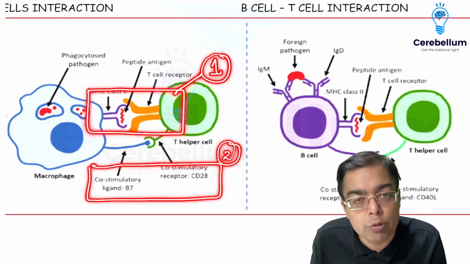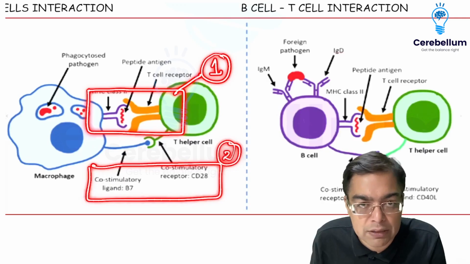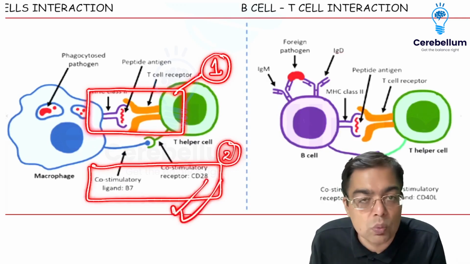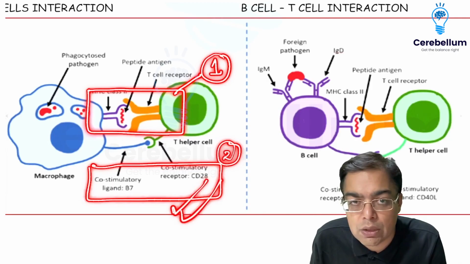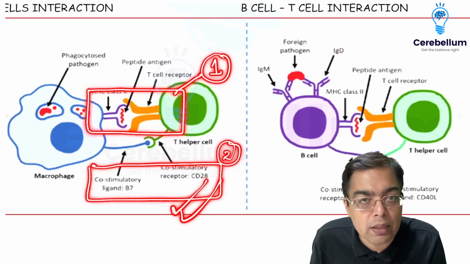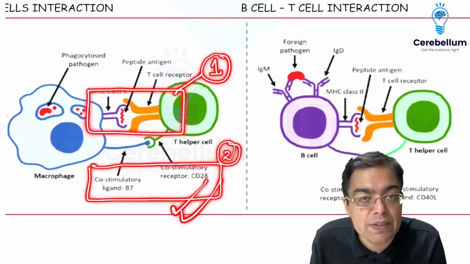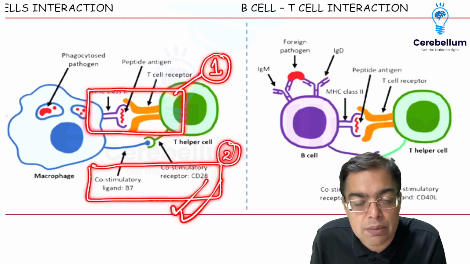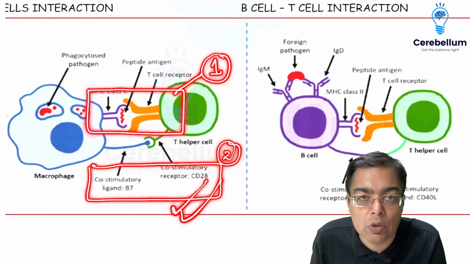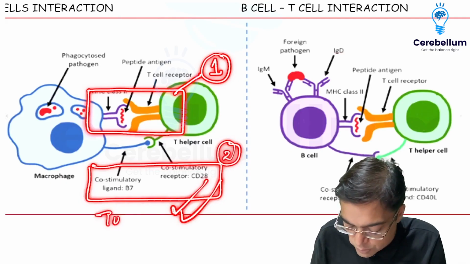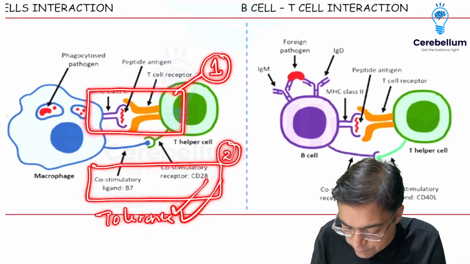If the immune cells come in contact with self antigens, there is no generation of signal 2. If there is no signal 2, the immune system is not going to act against self antigens. So this is a defense against activation against self antigens, right? And this mechanism is given the name of tolerance.